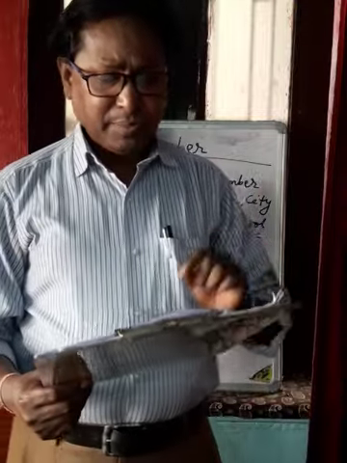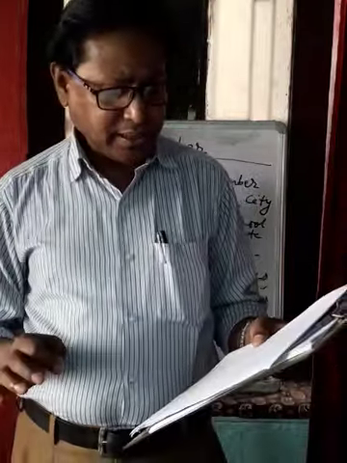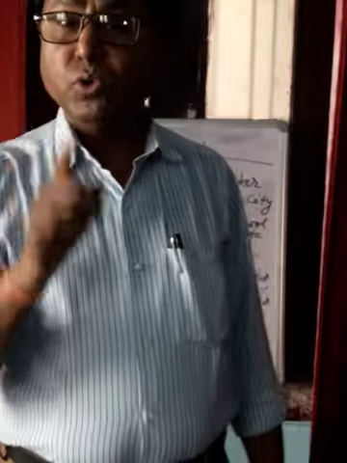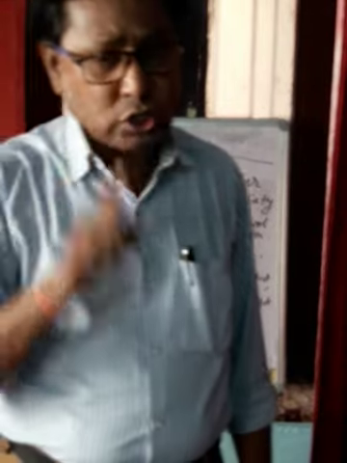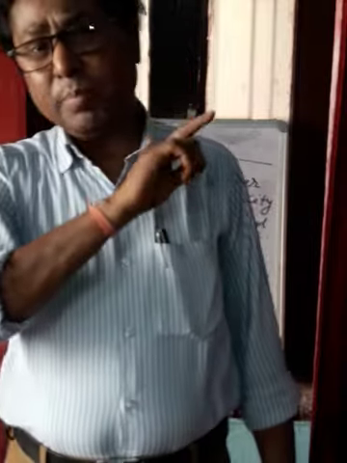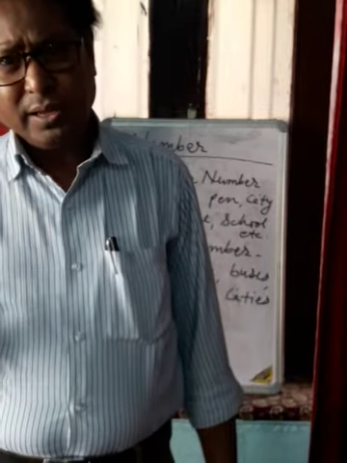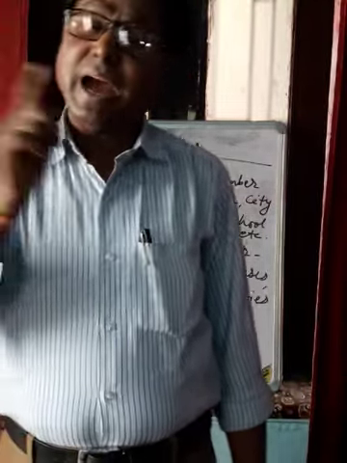Then there are some nouns which end in a consonant followed by y, like city. The last letter is y, and before that is t, that is a consonant. So in that case, the plural is made by removing y at the last and adding ies.